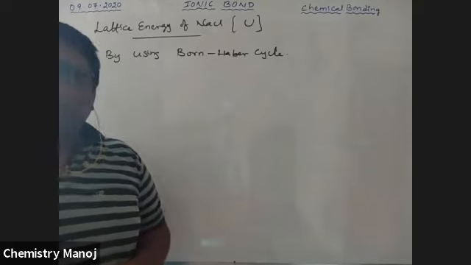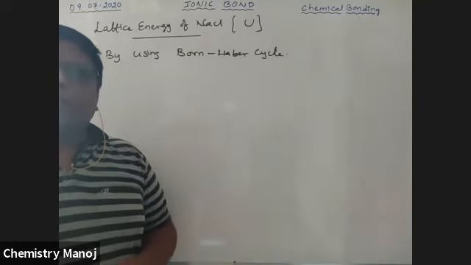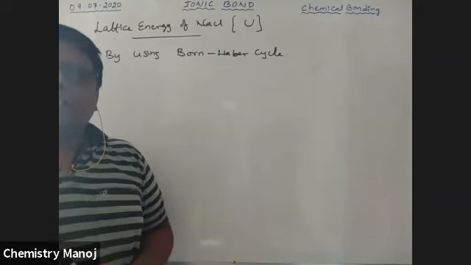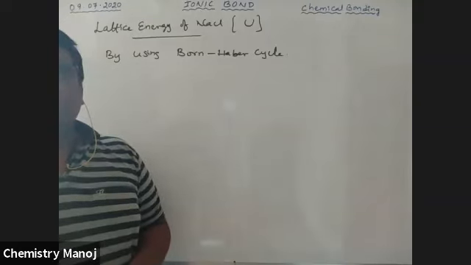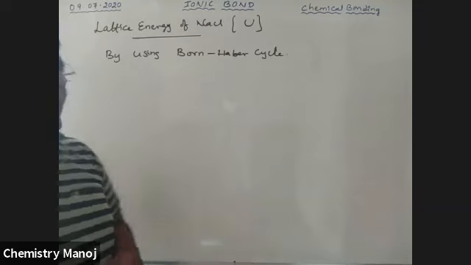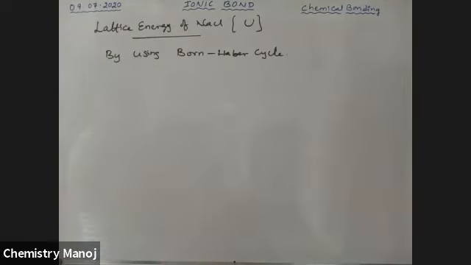It is one of the methods to calculate lattice energy. In our syllabus, this Born-Haber cycle is there. For any ionic compound, lattice energy is calculated with the help of the Born-Haber cycle.